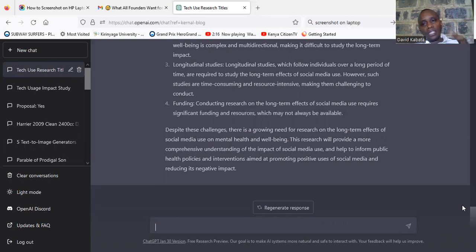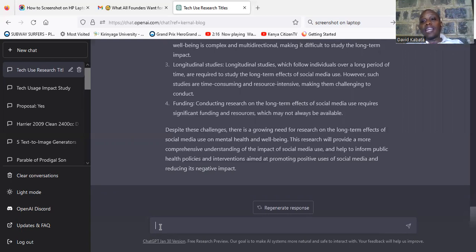Now, if I'm not conversant or I want to get more information from the AI, maybe I would go further and ask the AI to give me the research questions that it thinks can actually be studied in that area, in that topic.